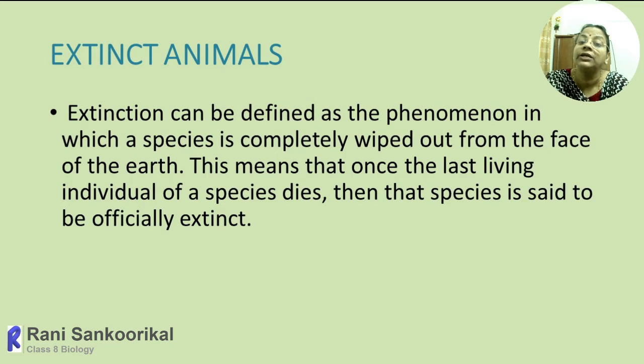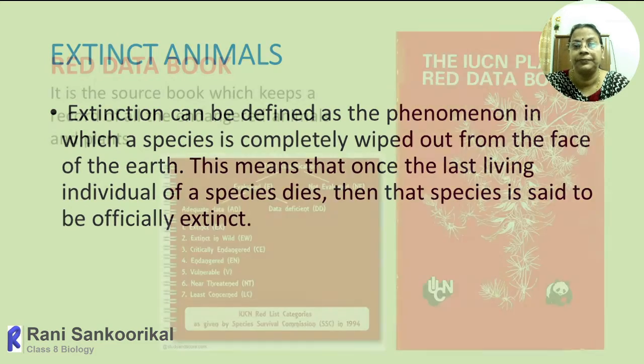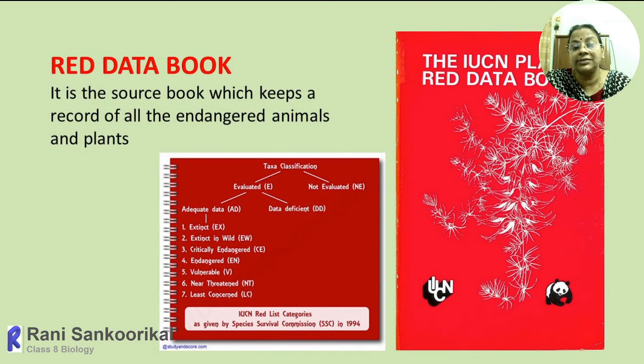All these were living in the past, but they have been completely wiped out, maybe due to natural calamities, maybe due to natural predators, maybe due to hunting activities. For one reason or another, those animals which lived in the past are completely wiped out, and that is called extinct. So I'll define here: extinction is the phenomenon in which a species is completely wiped out from the face of the earth. When the last living individual of the species dies, the species is said to be officially extinct. So how can we categorize these animals?